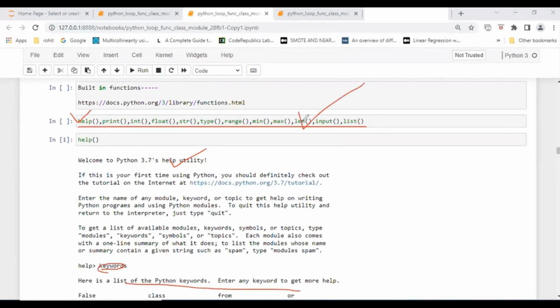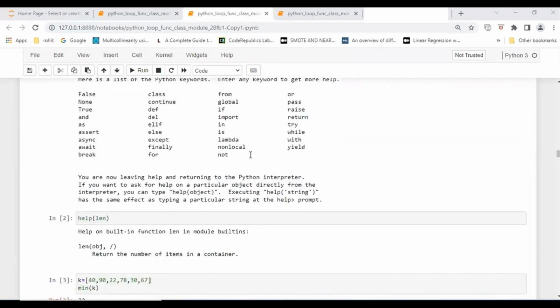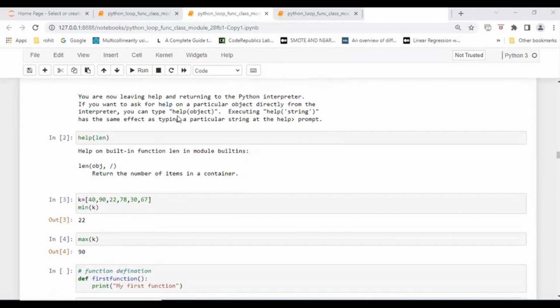Suppose you want to find out what the length function is. On line number 2, you can see help length. We are saying, tell me how the length function works, just give me the help on the length function. Help on built-in function length in module. It says it will return the number of items in a container, meaning the total number of characters. It is just giving you the assistance only.